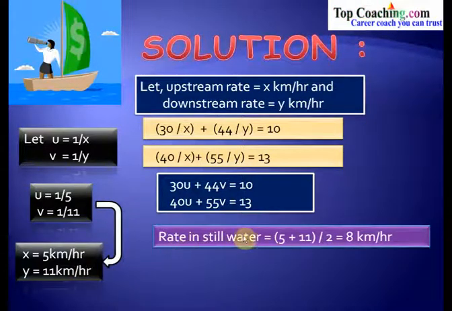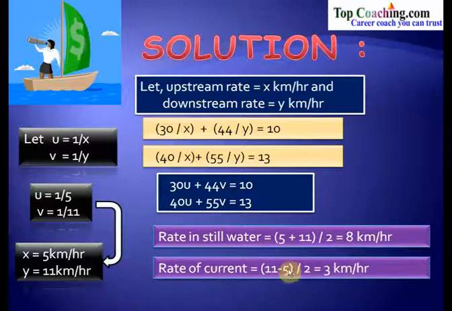So we can say that the rate in still water would be 5 plus 11 divided by 2, which is equal to 8 kilometers per hour, and the rate of current is 11 minus 5 divided by 2, which is equal to 3 kilometers per hour. So the speed of the boat is equal to 8 kilometers per hour in still water, and the speed of the current is equal to 3 kilometers per hour.